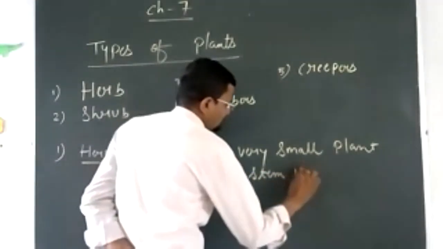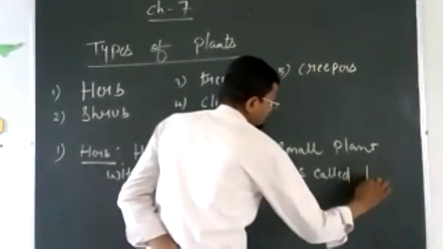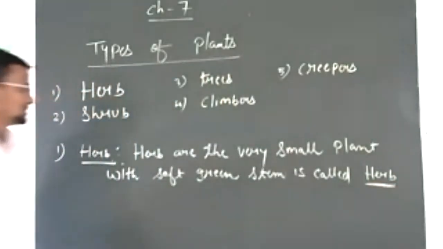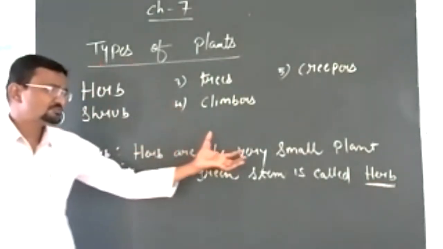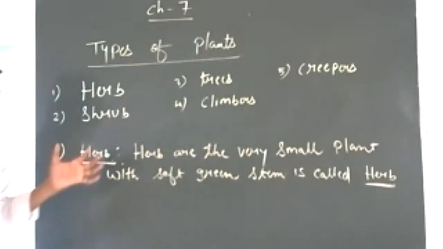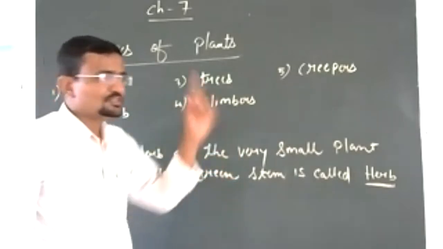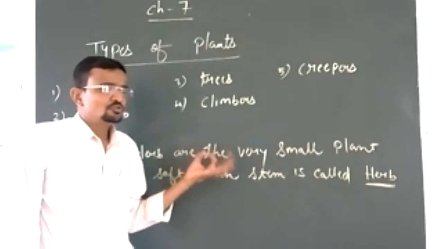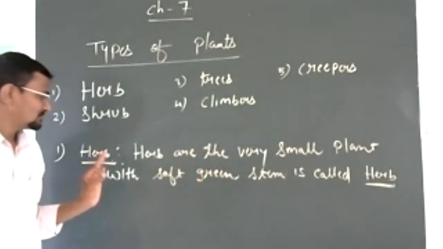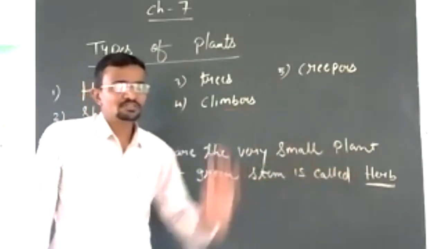This is called herb. So what are herbs? They are very small in size and they mostly have a green soft stem. If you see the stem of the herb, you will see it is green in color and very thin. A soft green stem is known as herb.